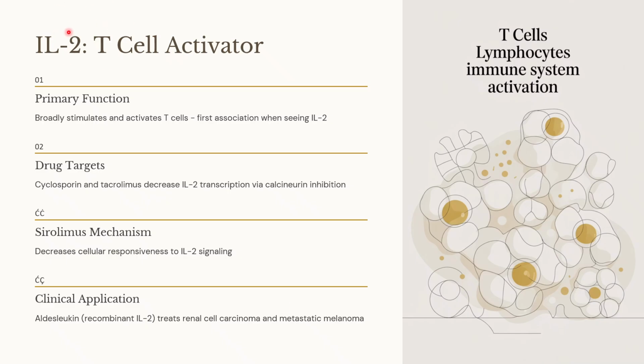Interleukin 2. Interleukin 2 is the T cell activator. The interesting fact here is that T cells will be producing interleukin 2 and the T cells have the interleukin 2 receptor. So, in short, interleukin 2 acts as an autocrine as well as a paracrine factor. It has been released by the T cells and it has been acted upon by the T cells.